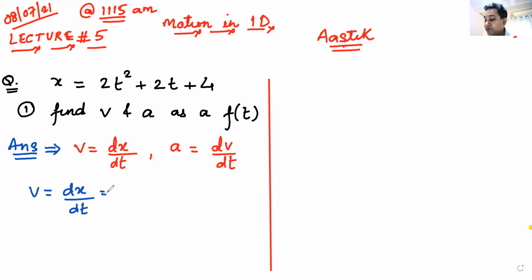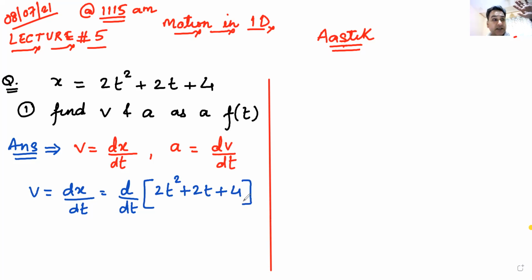So we just find the derivative, d by dt, of this entire thing, which is 2t square plus 2t plus 4. I hope everyone is following me. Can I have some raised hands? We are following you and we are in the same class, same universe, where v is equal to u plus at, because in some other universe v might be equal to something else. Okay, we need to find out the derivative of this. We have done it many times, how to find the derivative of this.